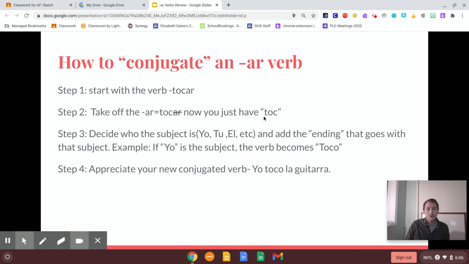Now you just have tok, tok, which means like knock, knock. Tok, tok, si me oyes. Knock, knock, if you can hear me.